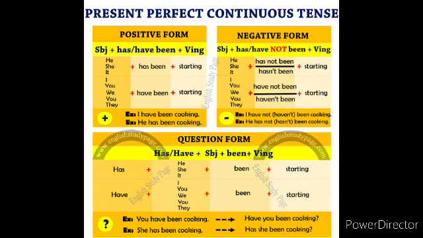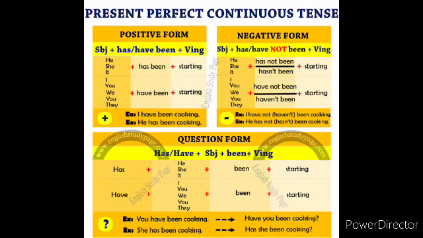Look at the negative sentence here. Negative form: subject plus has or have plus not, been plus verb in the ing form, children. Look at the examples here. As given in the positive, here we need to add not along with the sentence.